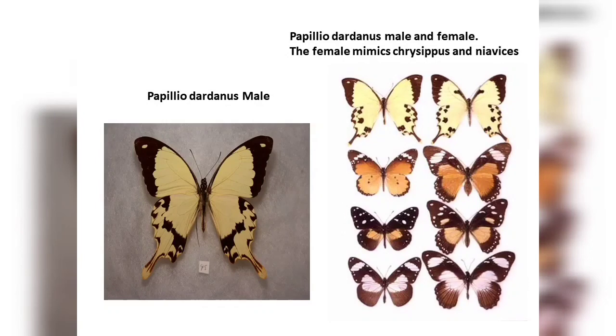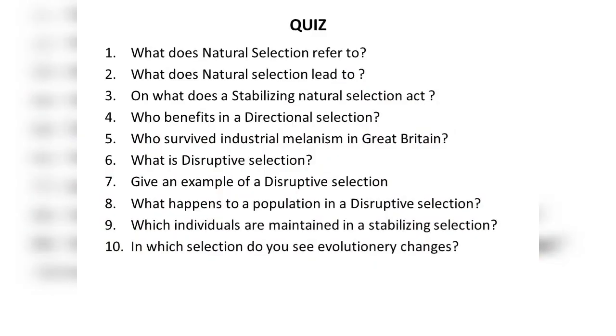Whereas in the other two, the directional selection and the disruptive selection, definitely evolution is proceeding because you see mutations accumulating and you see the environment accepting these mutations and allowing these individuals or organisms to survive in a new environment. So having gone through a series of evolutionary mechanisms, I think now you will have an idea on how life has really evolved on this planet Earth.